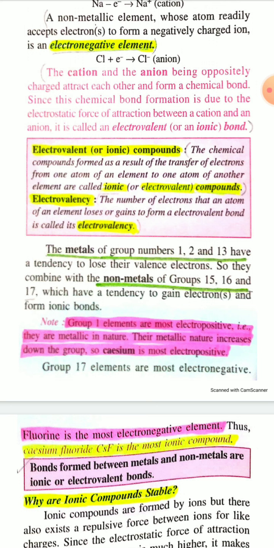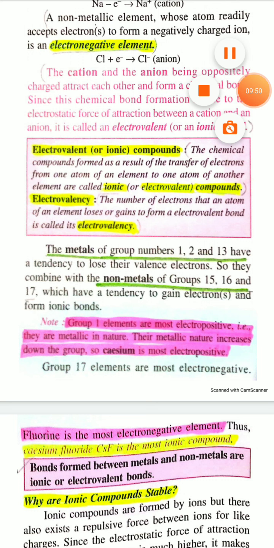For example, when sodium chloride is formed by the reaction of sodium and chlorine, the sodium atom loses one electron and the chlorine atom accepts this one electron. That's why the electrovalency of the sodium atom is 1, and the electrovalency of the chlorine atom is also 1. Electrovalency means the number of electrons transferred, that is gained or lost, during electrovalent bond formation.